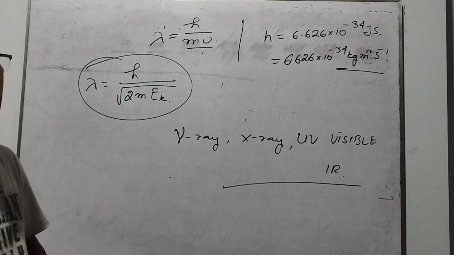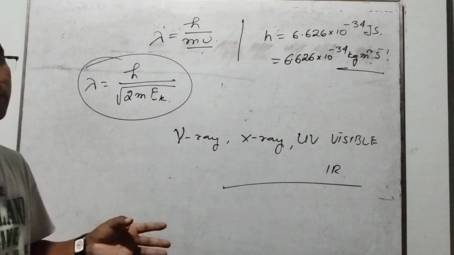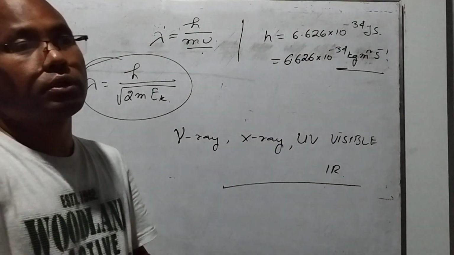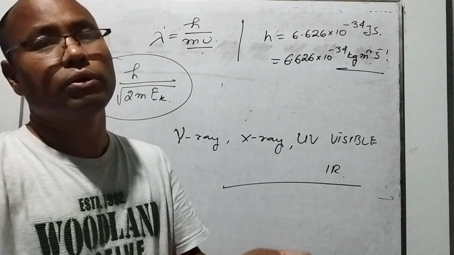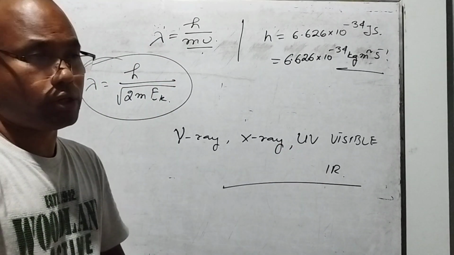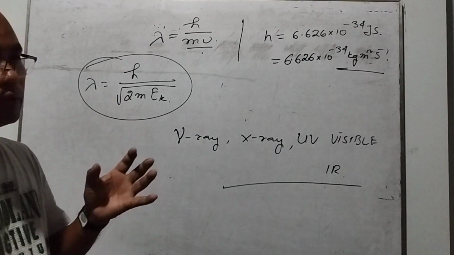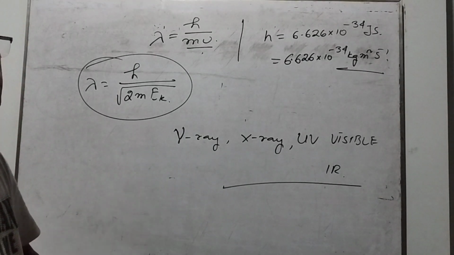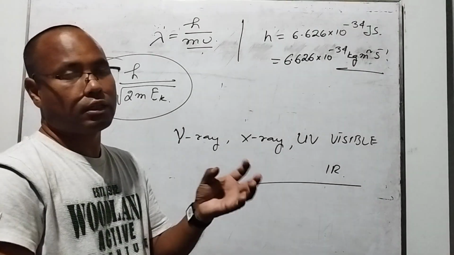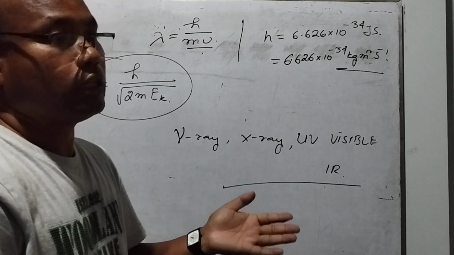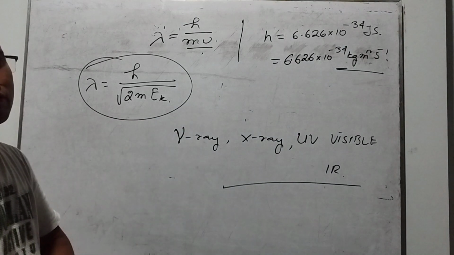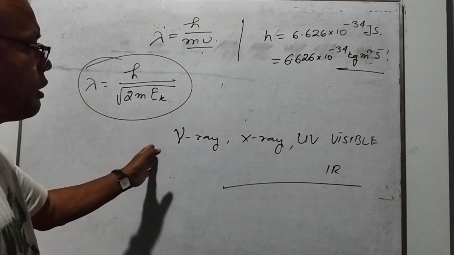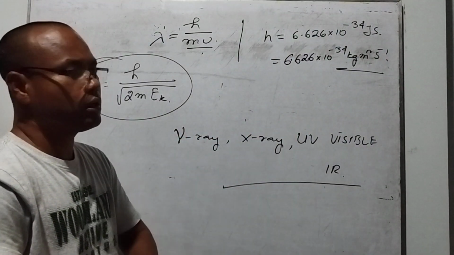From the combination of these two energies, we found another relation between the mass of the particle and the wavelength or frequency, right? Then the wavelength can also be related to the kinetic energy.